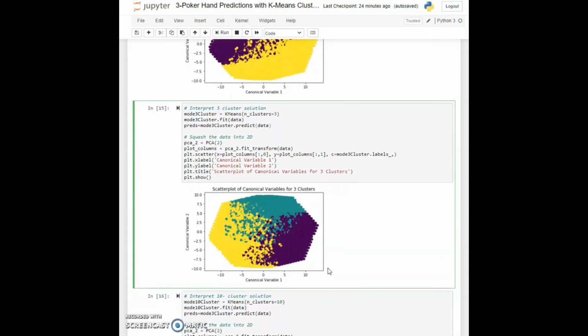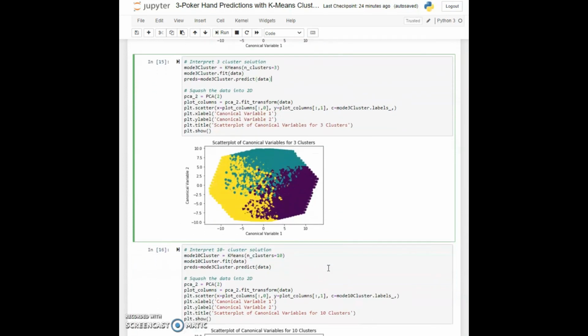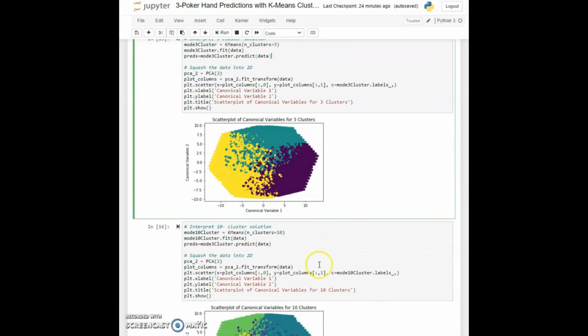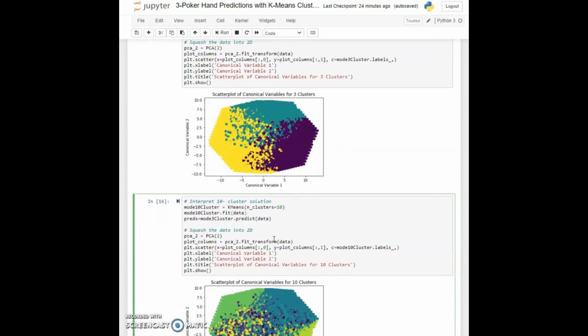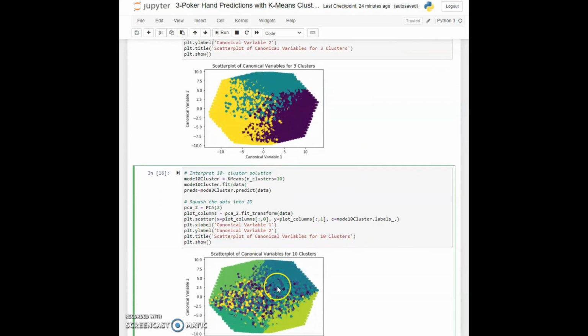Now in cell 16, we can run this on the maximum number of clusters, which is 10. If we take a look at this data, we will see that we have 10 clusters over here. Some are not so obvious of course, but we can take a look at our predictions here and compare them to our data, and we'll see that they are pretty close.